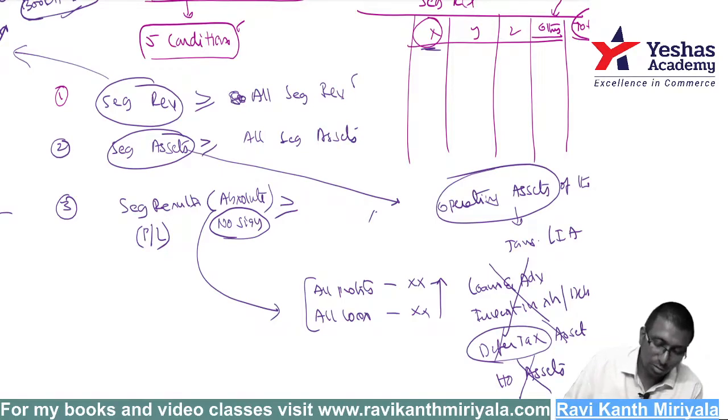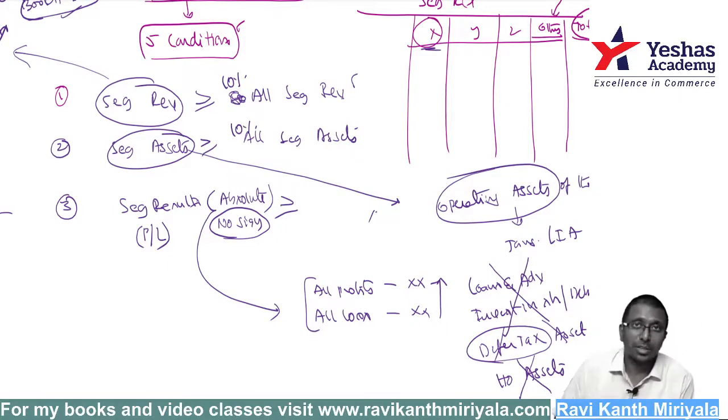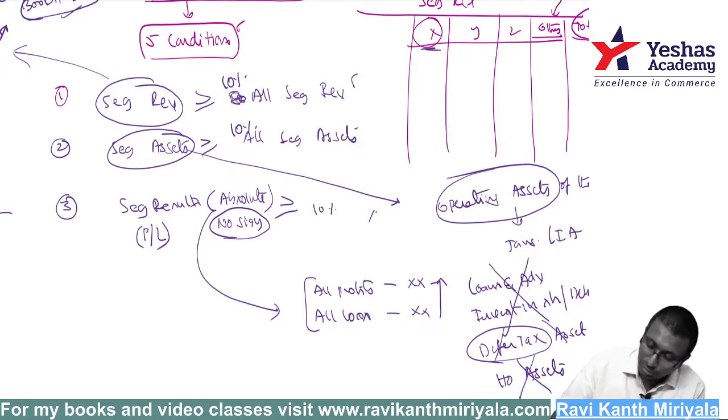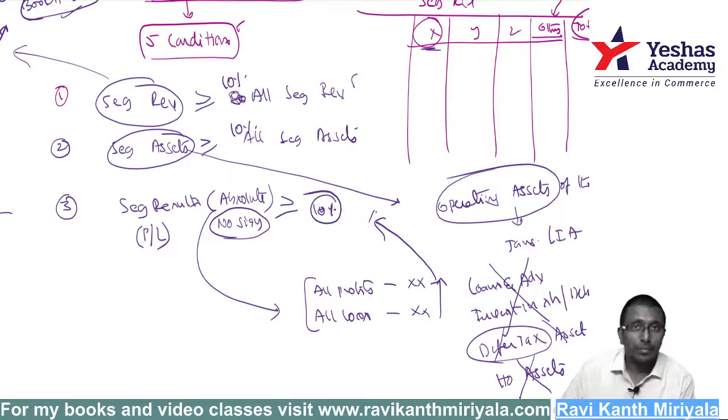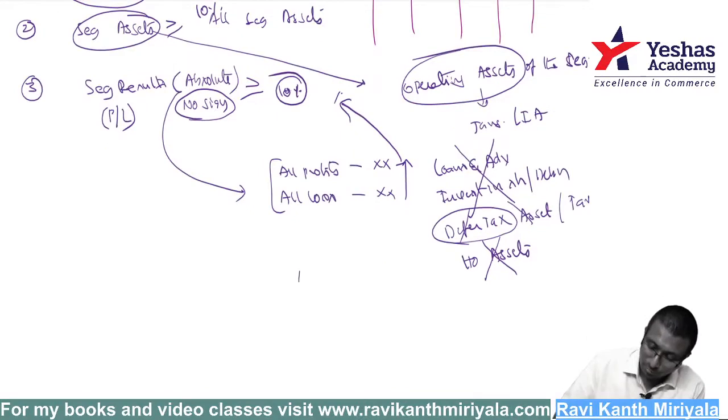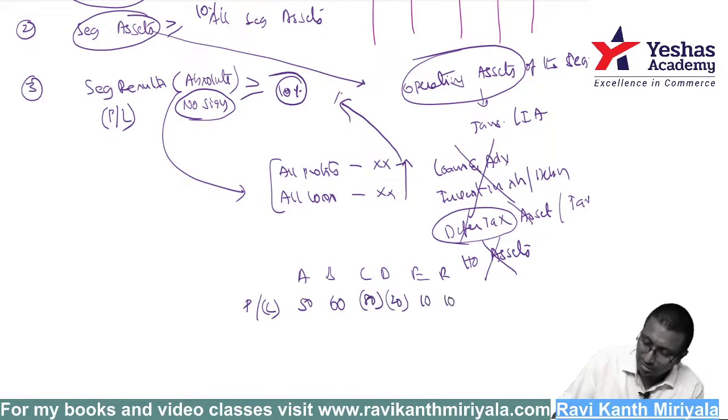Greater than or equal to what is that? Sorry, 10%, I forgot to write. Greater than or equal to 10% of this number. Yes, 10% of this number you should be taking. I'll give you an example. Suppose there are segments called A, B, C, D, E, F. Profit is positive, loss is negative. Let us say this is 50, this is 60, this is negative 20, this is 10, this is 10.